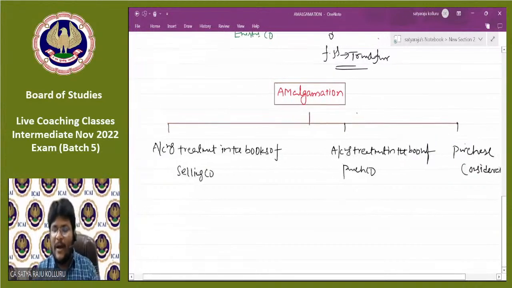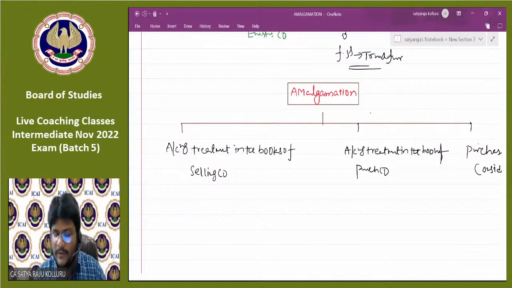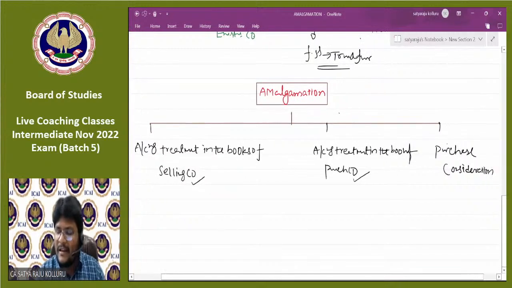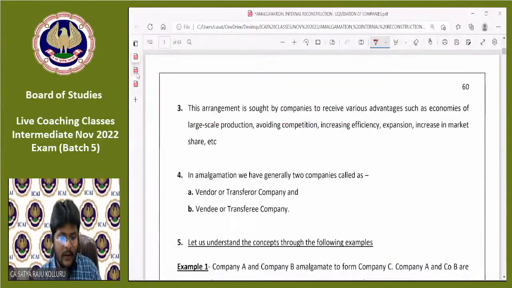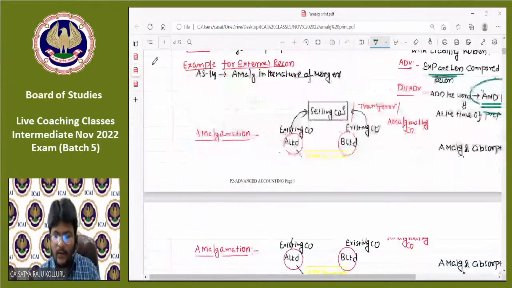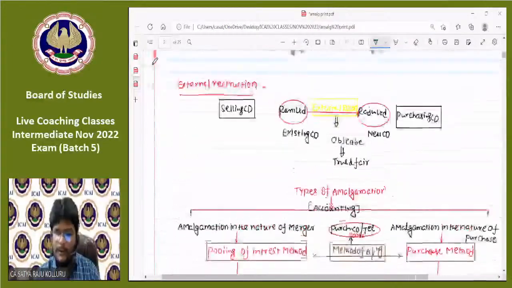So in the chapter amalgamation, totally we are going to discuss these three concepts. Once I discuss these three concepts, the chapter amalgamation will be automatically over. One is accounting treatment in the books of selling company, another one is accounting treatment in the books of purchasing company, and another one is the concept of purchase consideration. All of you, please come back to my notes here, guys.